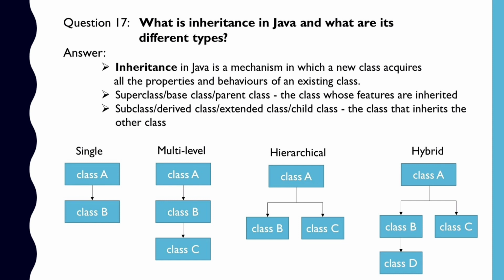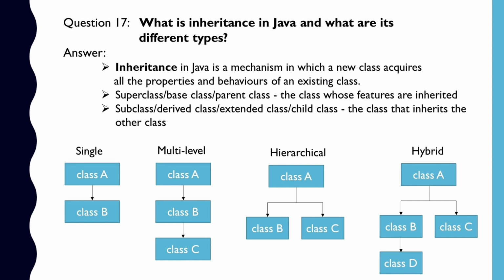In single inheritance, only one class inherits the properties from another class. As in the example, you can see that class A is the parent class and class B is the child class, which is inheriting from the parent class A. So there is a single parent, that is class A, and a single child, that is class B.